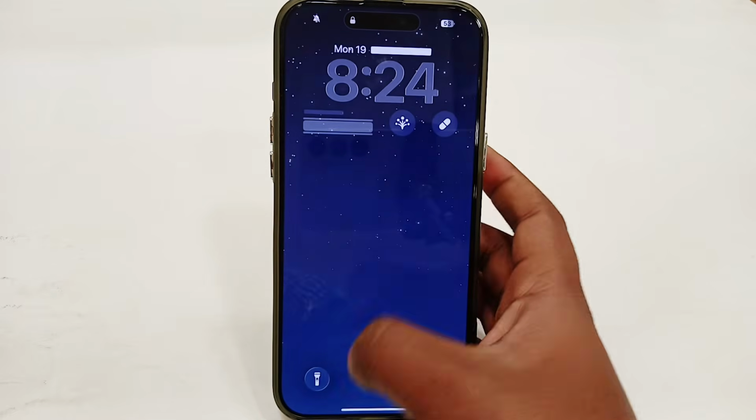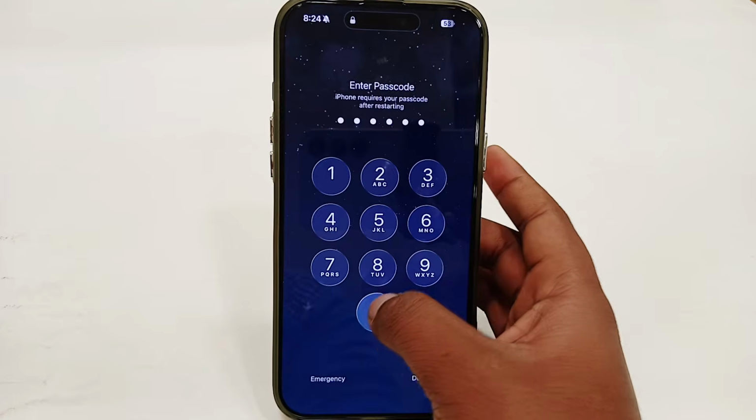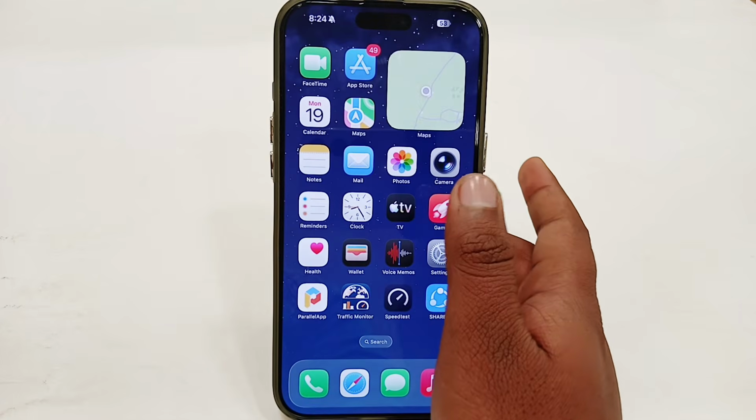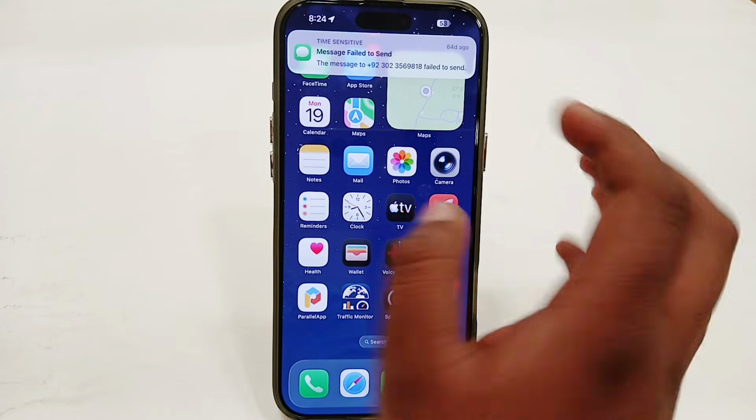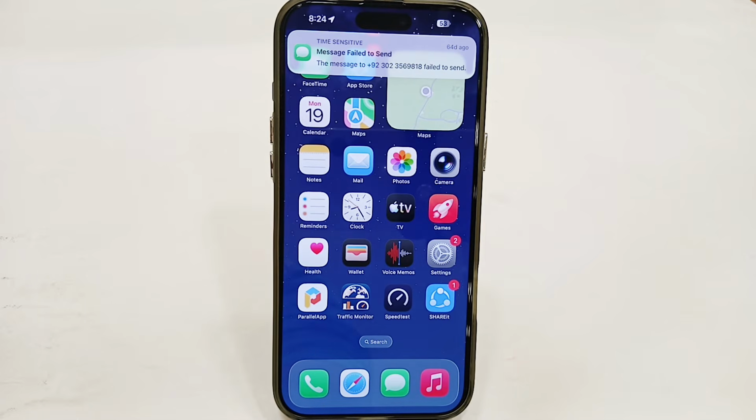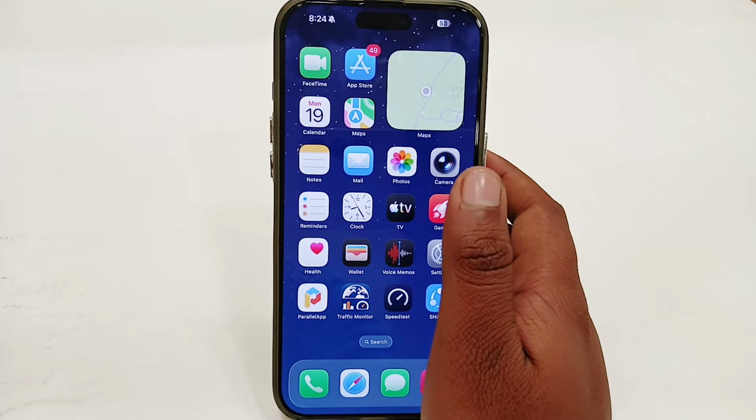Once your phone has restarted, you just have to unlock your phone, and here you have to retry to check if your issue has been fixed or not. So your issue might have been fixed, or if it's still not fixed, you can try to go and check system status.